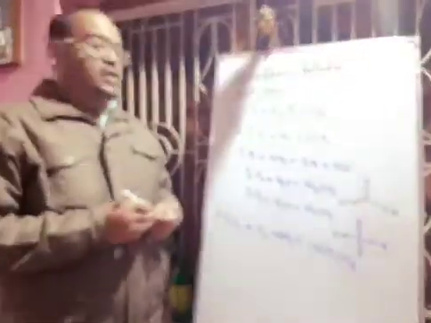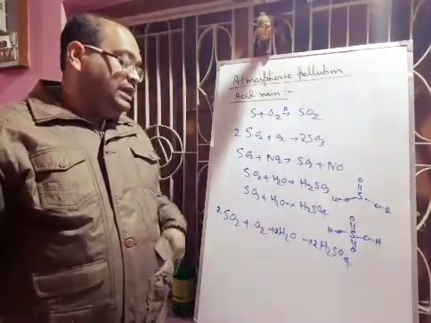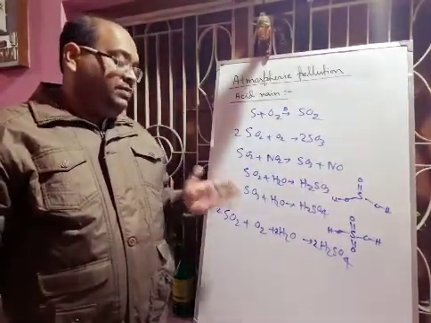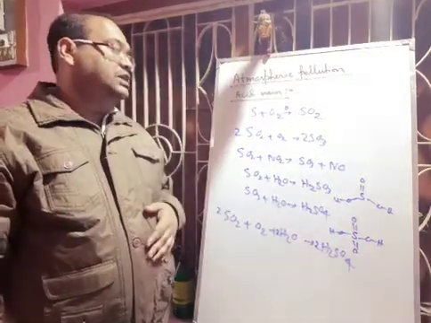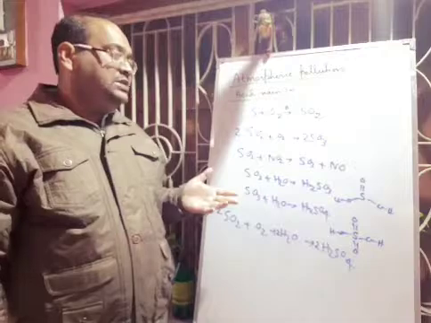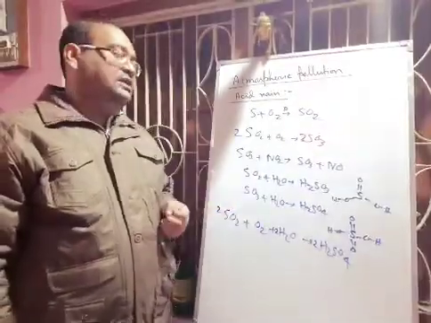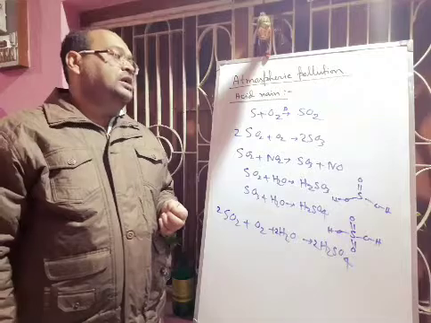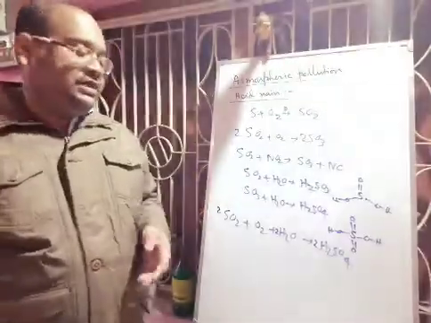So the major constituents of acid rain, we can say, are sulfuric acid and nitric acid. Carbon dioxide may also react with water to form carbonic acid, but carbonic acid is very unstable and is a weak acid also, and it decomposes again in a reversible reaction, producing carbon dioxide and water.